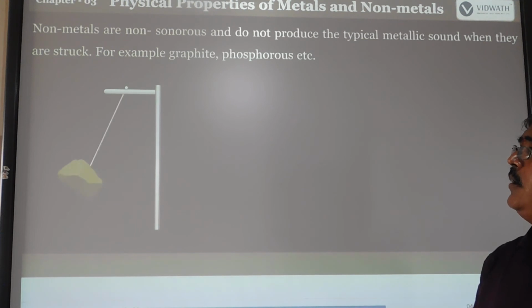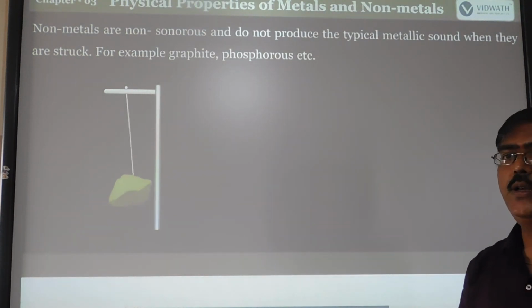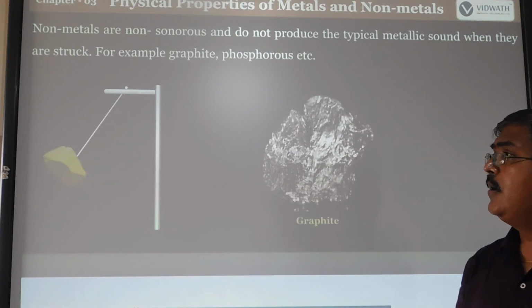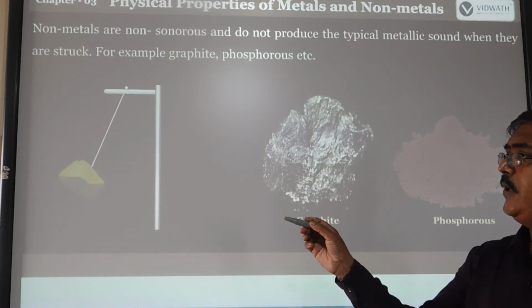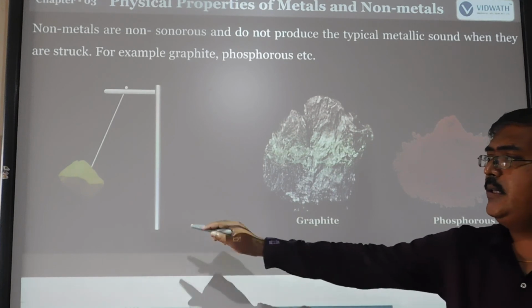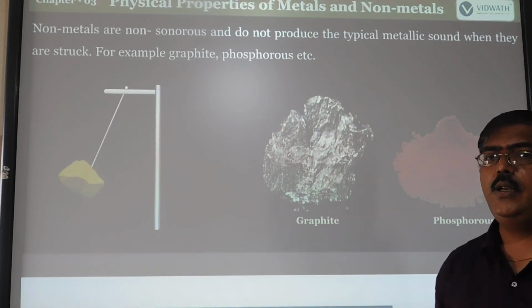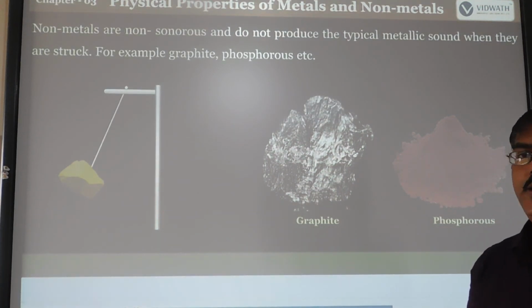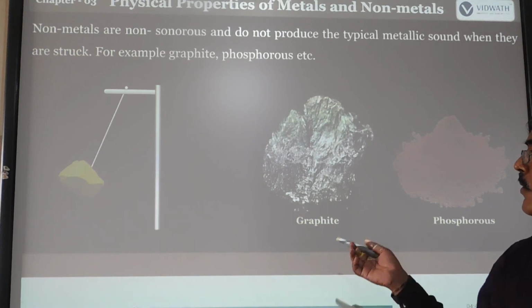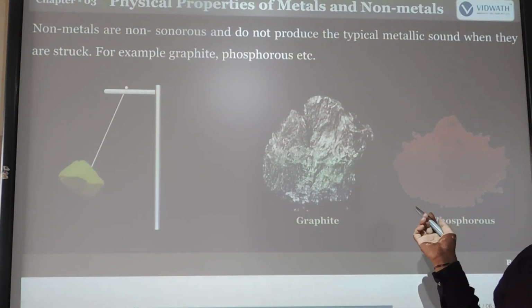Non-metals are not sonorous. Look at the picture here, for example bromine or sulfur. They cannot produce any type of ringing sound. Other examples are graphite or phosphorus.